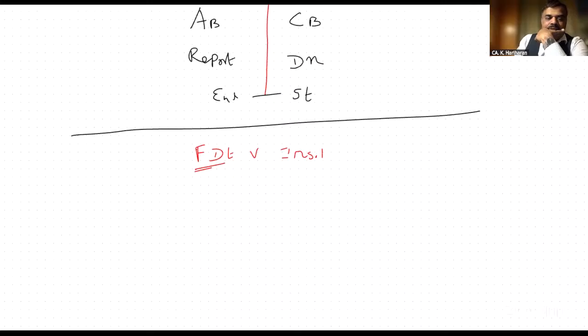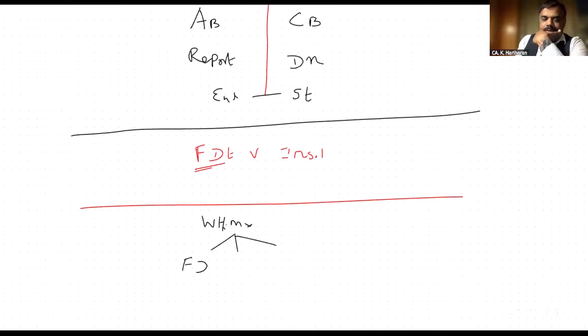To achieve wealth maximization, what are the three important decisions? One is the financing decision, the investment decision, and the dividend decision. These are the three decisions you have to be careful about: financing decision, investment decision, and dividend decision.